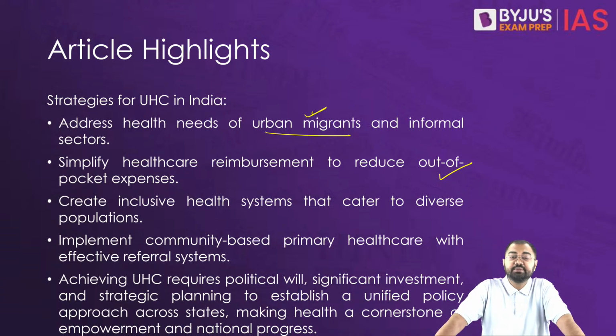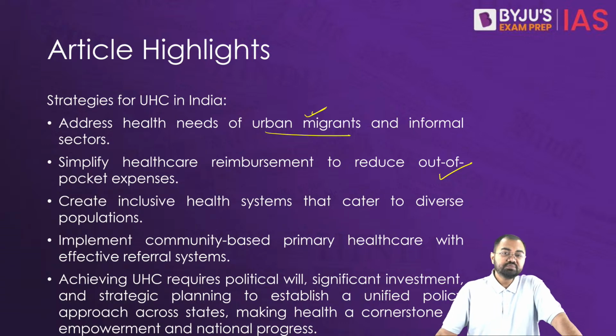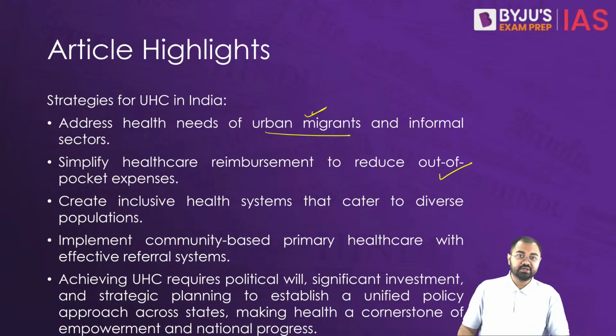When it comes to all these things, we need to understand that these steps demand political will, and substantial investment is also required. Strategic planning to establish a coherent policy pathway is also very important, to strengthen and empower the political and social aspects so that we can enhance the overall well-being in the country.